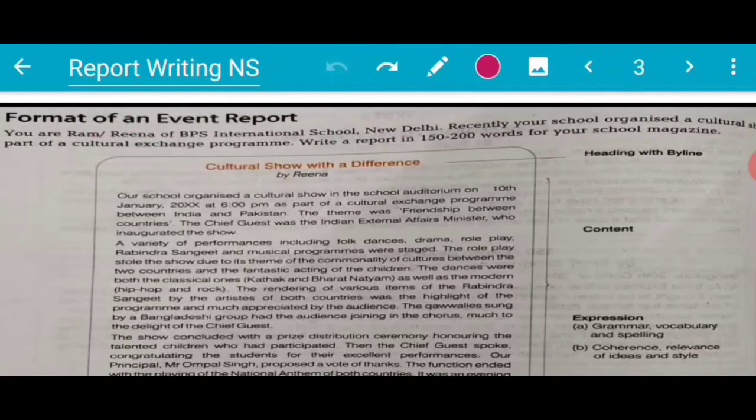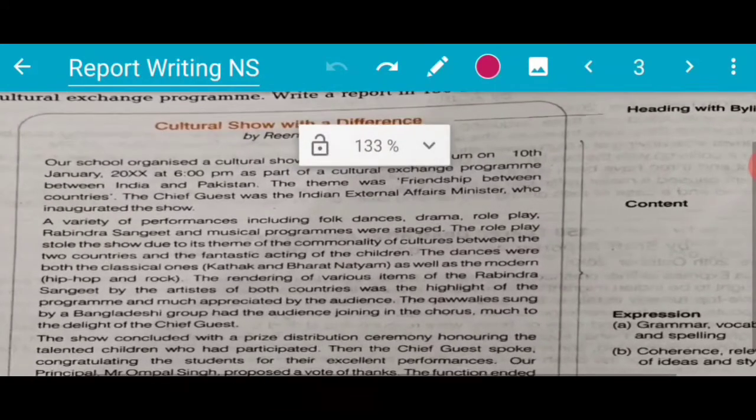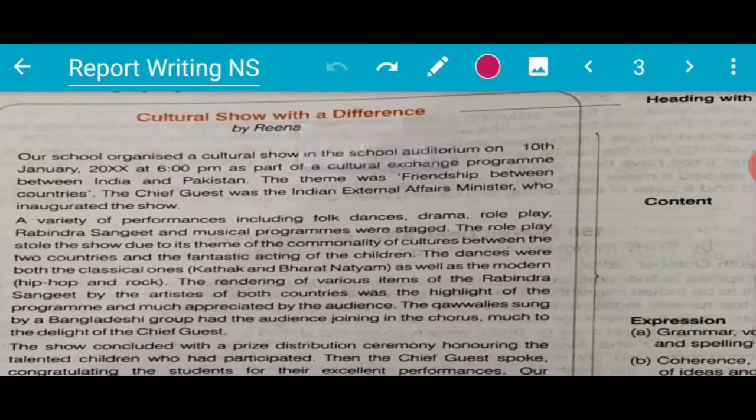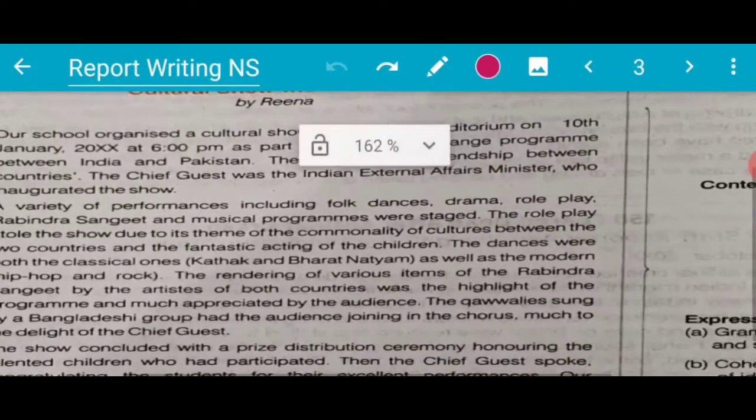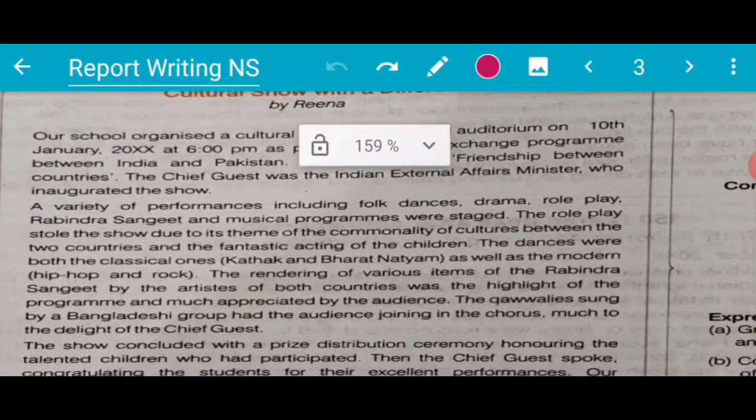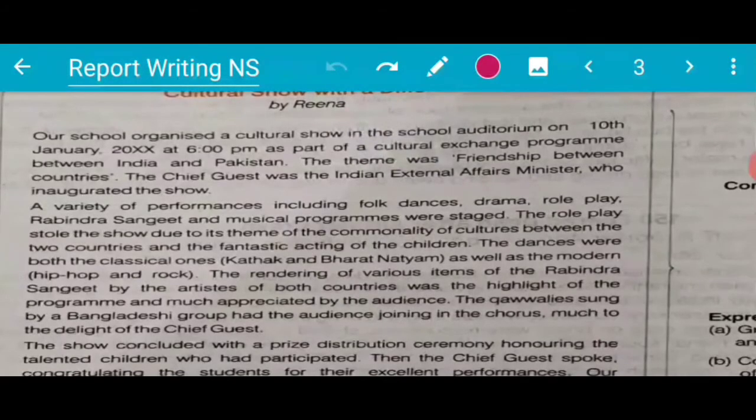Now again, the opening paragraph with the same description you have to give here. Let's see what is written. Our school organized a cultural show in the school auditorium on 10th January 2000-whatever at 6 p.m. as part of a cultural exchange program between India and Pakistan. The theme was friendship between countries. The chief guest was the Indian External Affairs Minister, who inaugurated the show. So this is the opening paragraph once again.